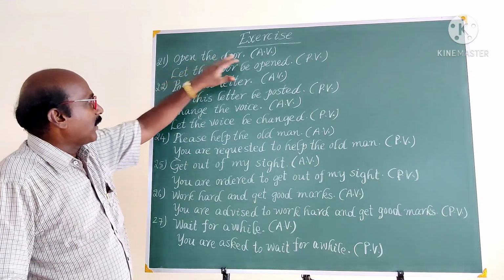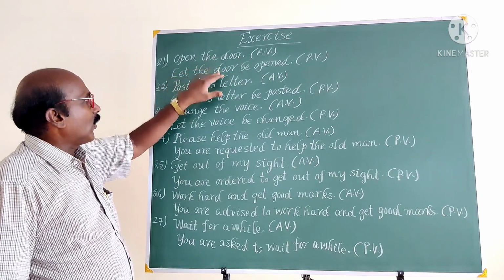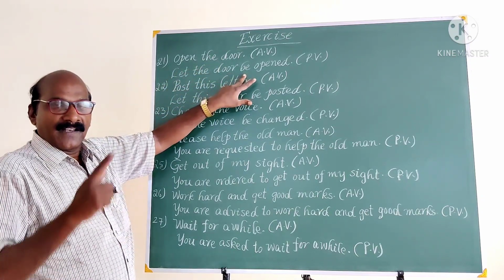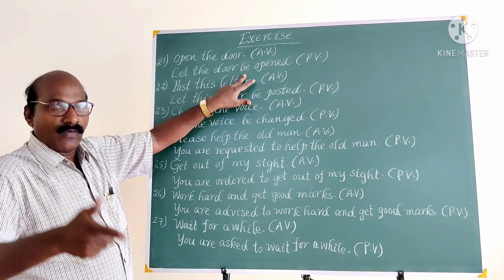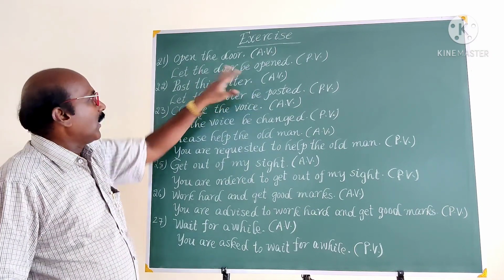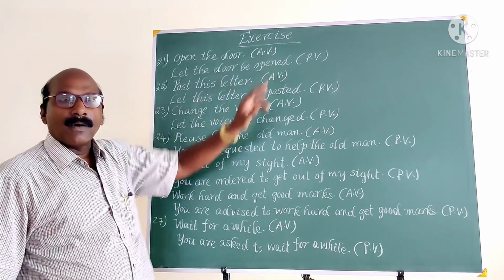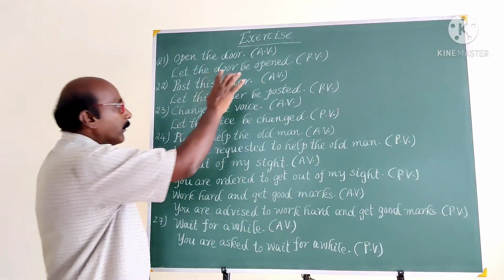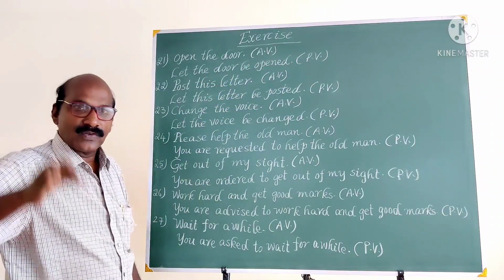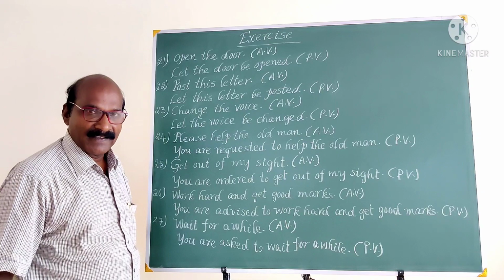Let, then object becomes subject. Let the door be. In such imperative sentence also, we have to use the be form of be only. Let the door be opened. That V3. Be form followed by V3 should be in every passive voice.